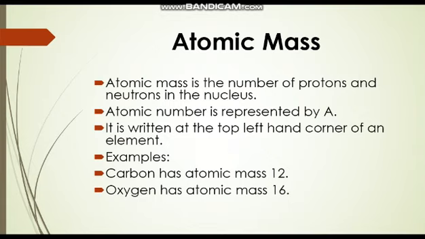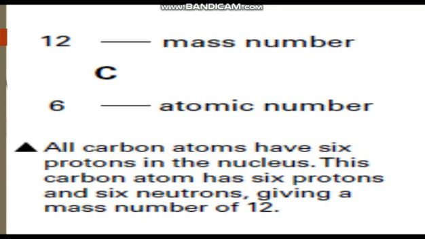Examples include carbon has atomic mass 12, so it's having 6 protons and 6 neutrons. Oxygen has atomic mass 16. Why? Because it is having 8 protons and 8 neutrons. Now this shows the letter C, which is the symbol of carbon element.